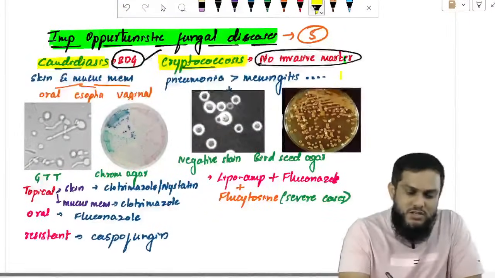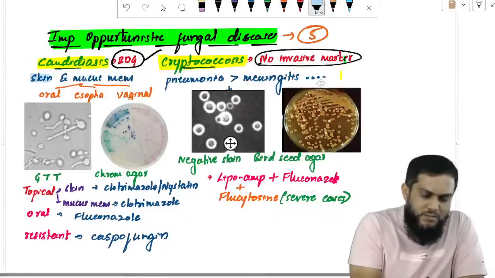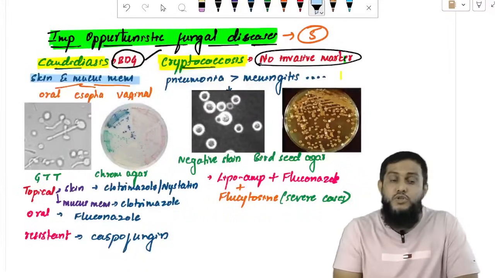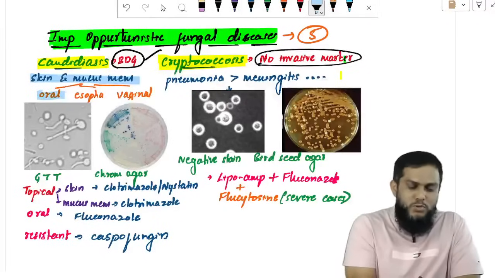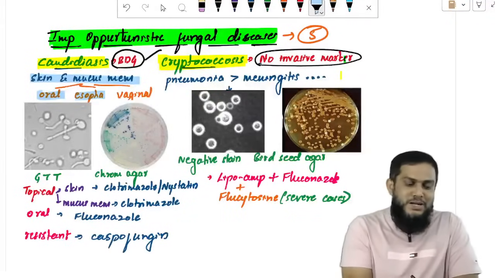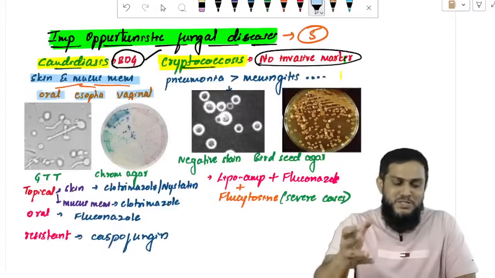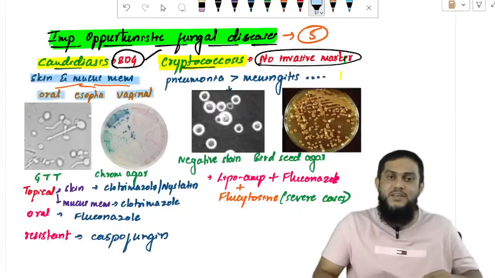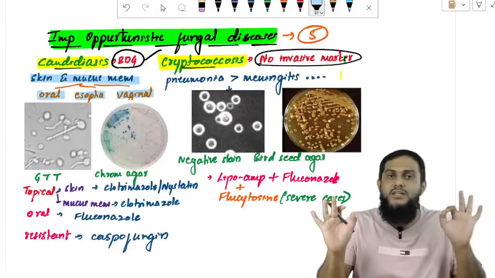What does it affect? Candida affects skin and mucous membrane. Which mucous membrane? Oral mucosa, oral candidiasis; esophageal mucosa, esophageal candidiasis; vaginal mucosa, vaginal candidiasis. Skin and mucous membrane sites are affected.